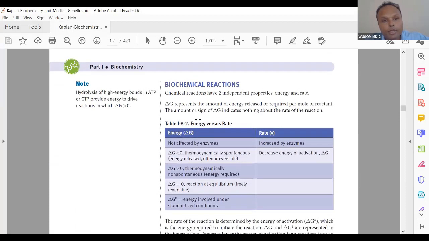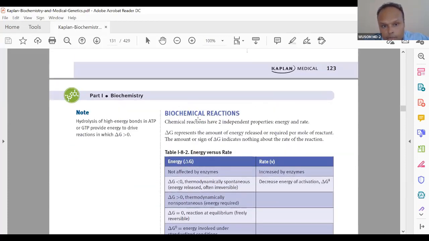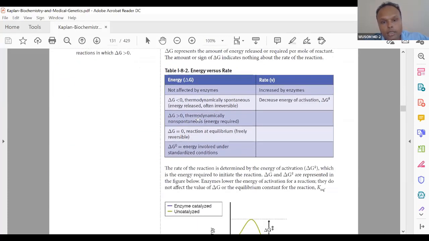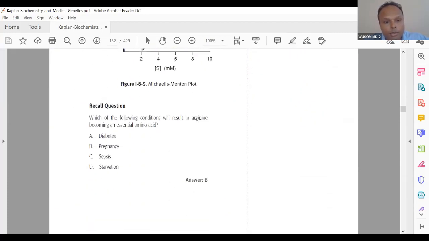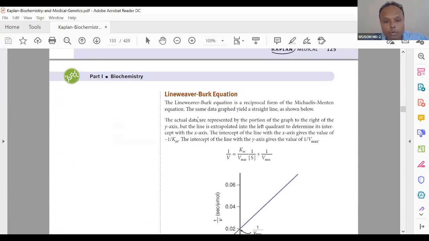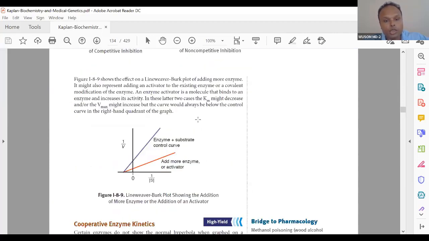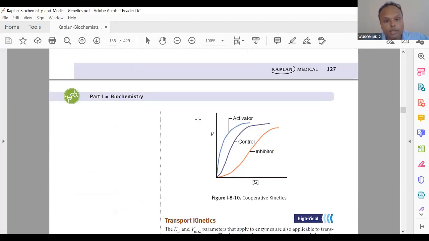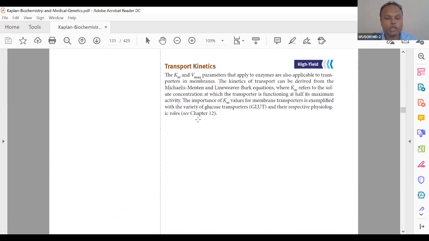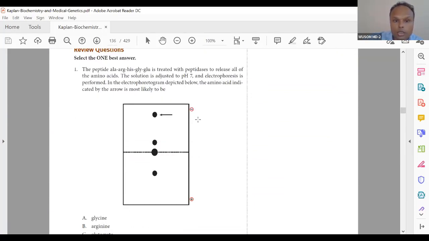And biochemistry, so we have done up to this, so let's directly go. We have already done all these things. You can see what the important things mentioned here are, so that you will have a concept of significance. The Lineweaver-Burk plot is important. Inhibitors and activators are important, so you can go back and read those things again. Competitive, cooperative enzyme kinetics, what is that? It is important. We have done all this transport kinetics. So this is the first question. Just go through this question and tell me the answer, okay?